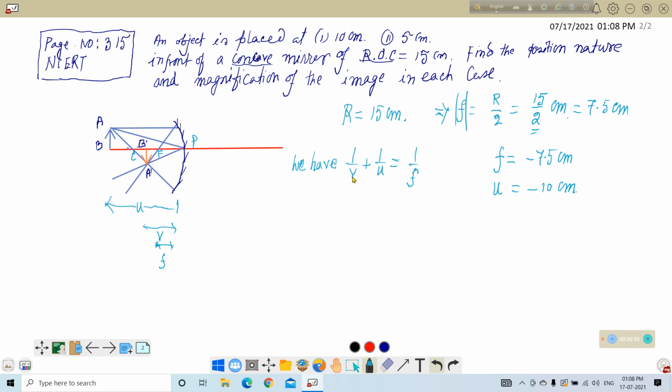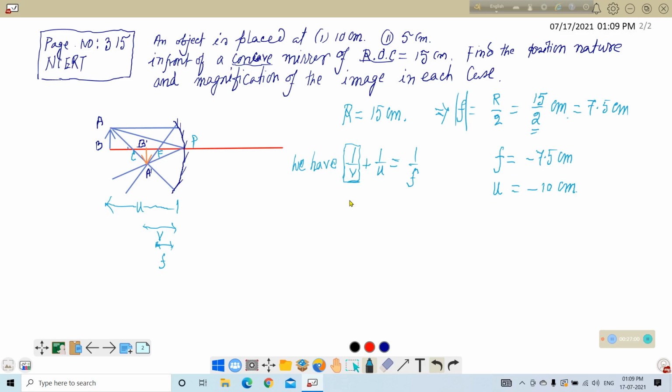Though you know the V will be negative, you have no right to put this value negative. This is unknown value. The value of V is unknown. So when this value is unknown, you have no right to assign a positive or negative sign here. You have only right to introduce positive or negative sign for the known values. You have to find out the unknown value, so you have no right to determine whether it is positive or negative.